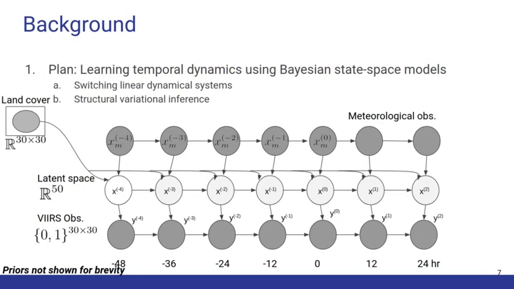Using this model also gives us good flexibility to incorporate, for example, the land cover or the meteorological observation into the model in an interpretable manner.